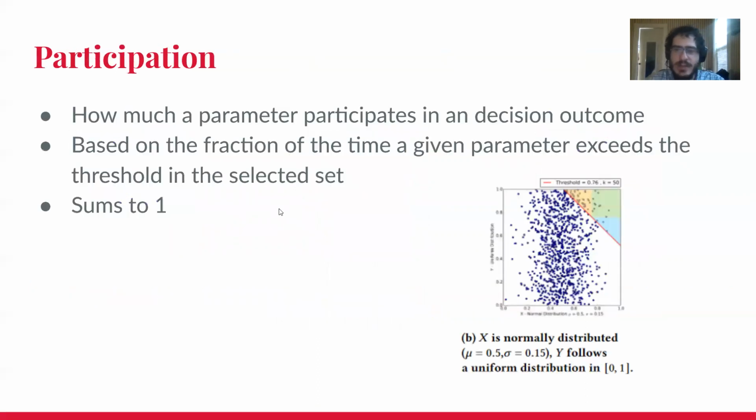So in order to capture this idea of how much the distribution affects the decision, we have a metric called participation, where if you look at these regions, we see the green region has objects that are highly weighted in both. The blue region is only highly weighted in the normal distribution, and the yellow region is only highly weighted in the uniform distribution. We see there are a lot more points in the yellow box than in the blue box, and therefore the yellow or uniform will have a higher participation because it more often participates in the ranking decision than the blue box.